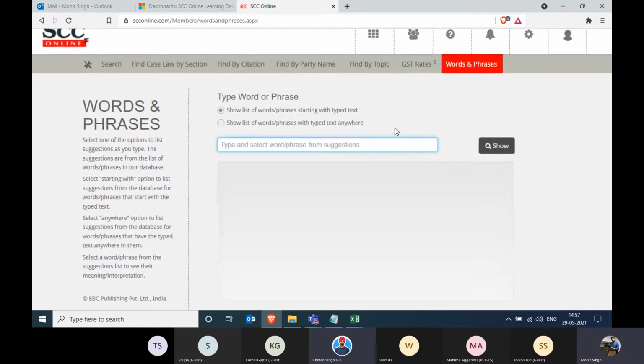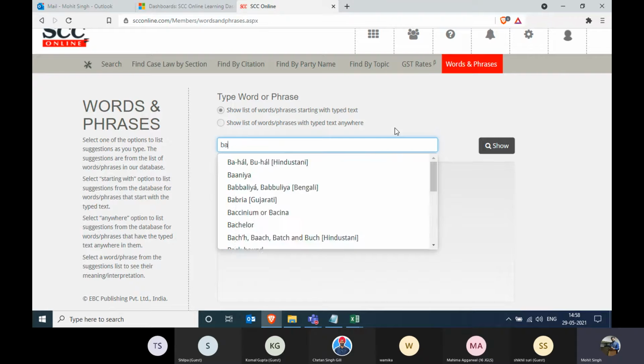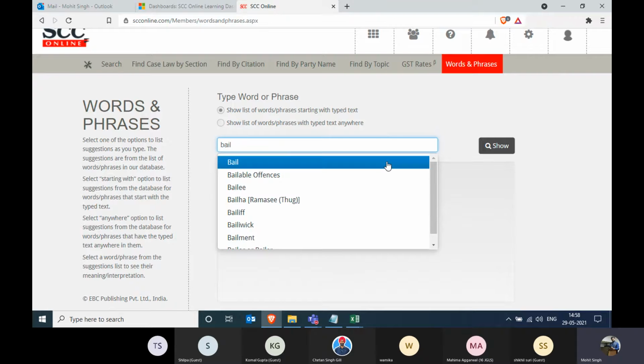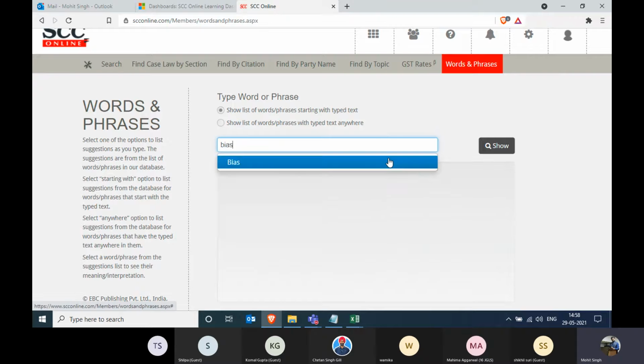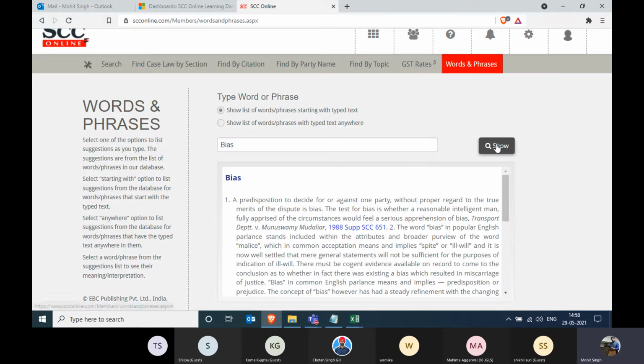So please. Absolutely. So members, words and phrases gives you the information of whichever word you would like to see the meaning of. The sources of information on which you are going to see the meaning are two. First of all, if any judge has defined that particular meaning in his or her judgment. Else, the second source of information is the Wharton Dictionary of Law. So whichever word you would like to see the meaning of, first of all, you would enter that word. So I'm just taking bias as an example. I type bias over here, click on show.